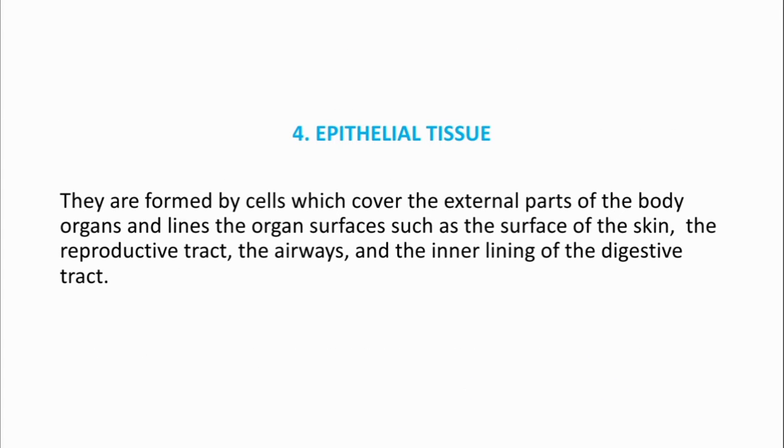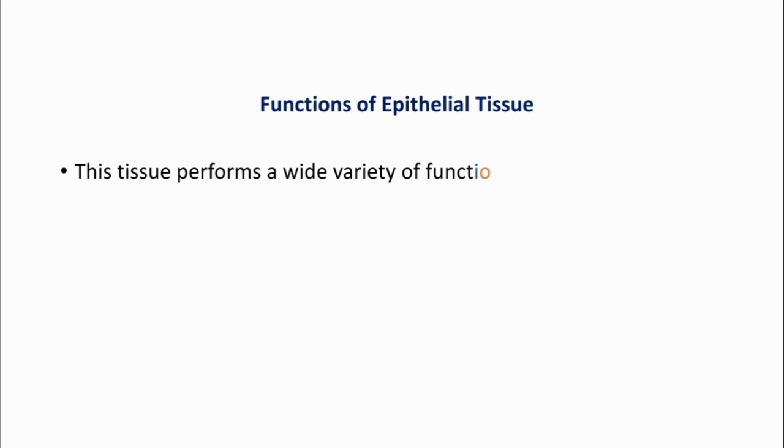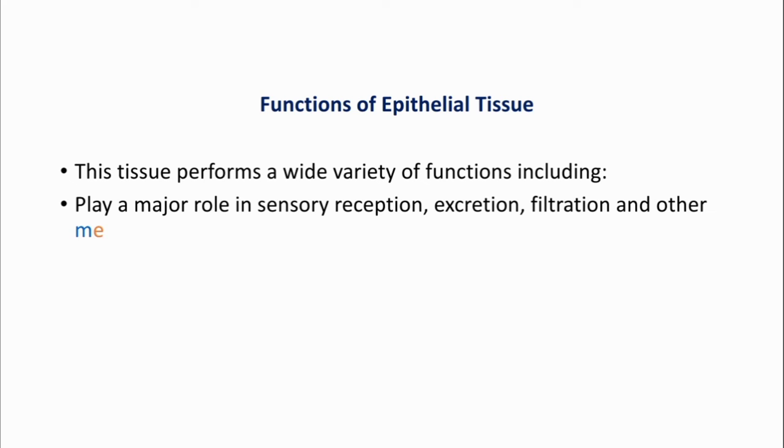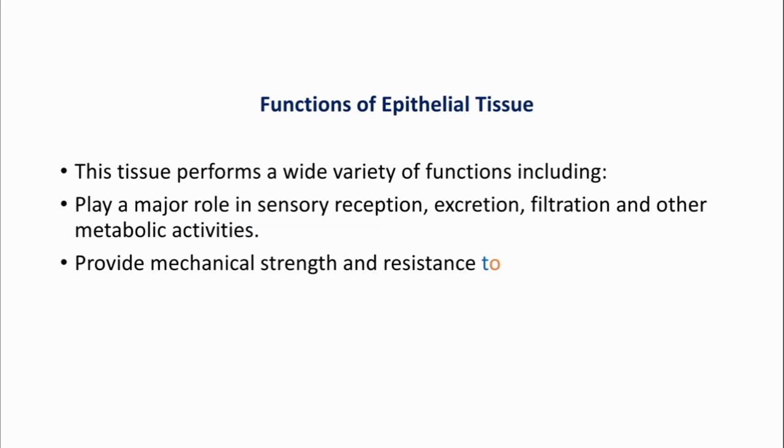Epithelial tissue. They are formed by the cells which cover the external part of the body and organs, and line the organ surfaces, such as the surface of the skin, the reproductive tract, the airways, and the inner lining of the digestive tract. Functions of epithelial tissue. This tissue performs a wide variety of functions, including: play a major role in sensory reception, excretion, filtration, and other metabolic activities, provide mechanical strength and resistance to the underlying cells and tissue.